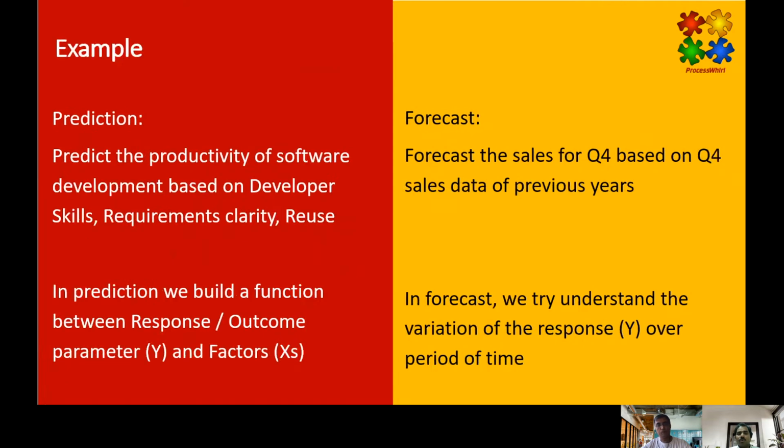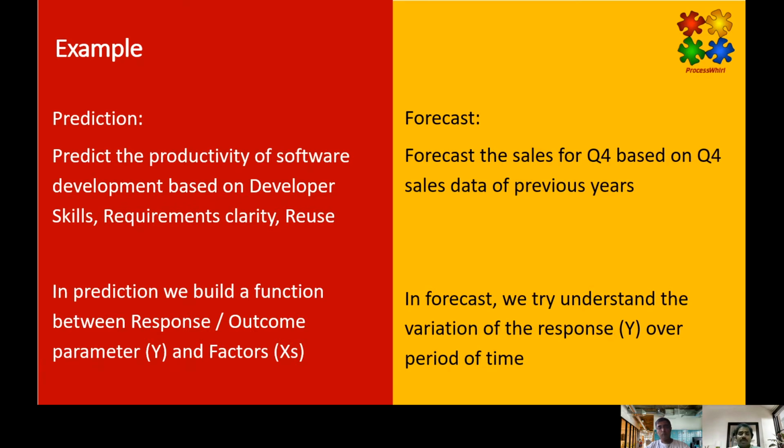So for us to understand more clearly, let us take some examples and see. Predict the productivity of software development based on developer skills, requirements clarity, reuse, etc. There is something called the productivity of the software developer or the software project, which we are trying to predict based on our past 100 projects' behavior. So we take the developer skill of all the 100 projects, the requirements clarity index of all the 100 projects, and the reuse percentage also in all the 100 projects.